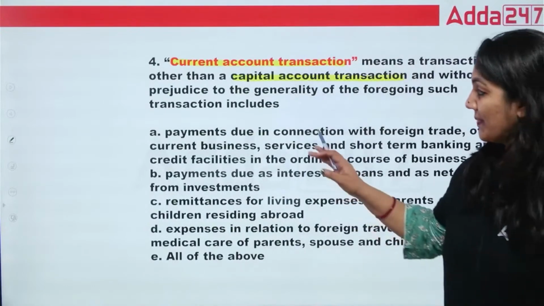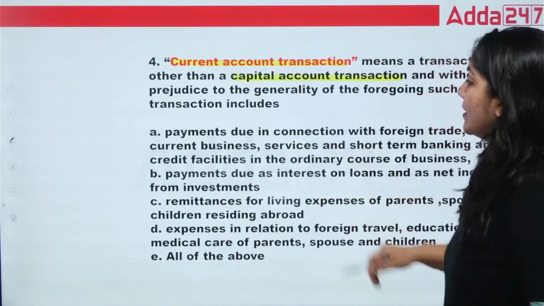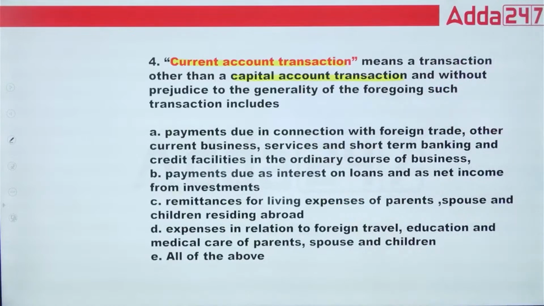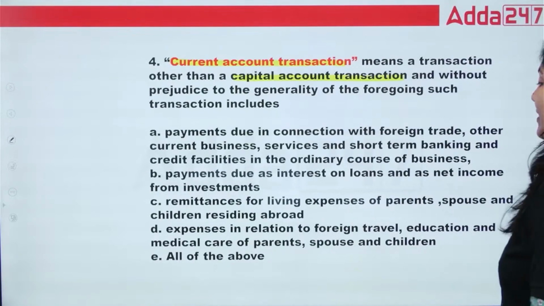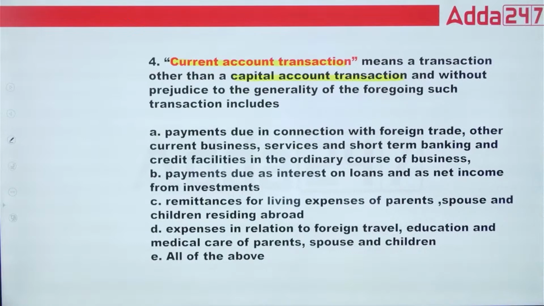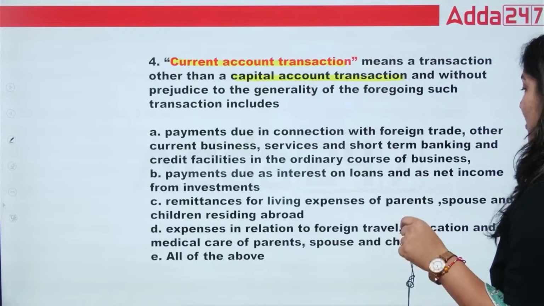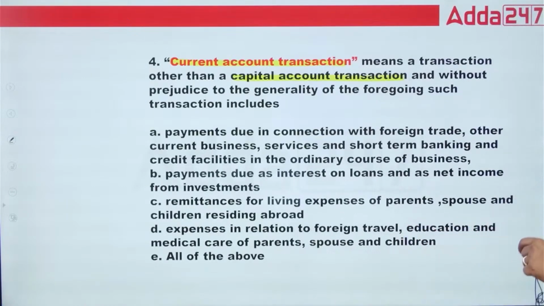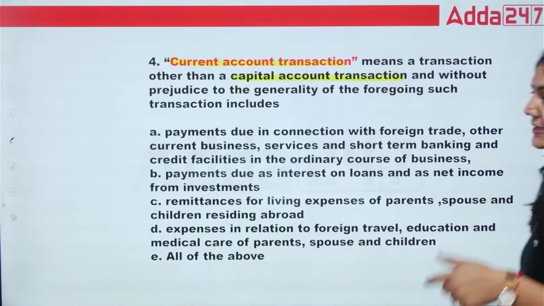So first of all, just see the options. Number one option is payment due in connection with foreign trade and other current business services and short-term banking and credit facilities in the ordinary course of business. Second is payment due as interest on loans and net income from investment. C, remittance for living expenses of parents, spouse, children residing abroad. D, expenses in relation to foreign travel, education and medical care of parents, spouse and children. And E, all of the above.